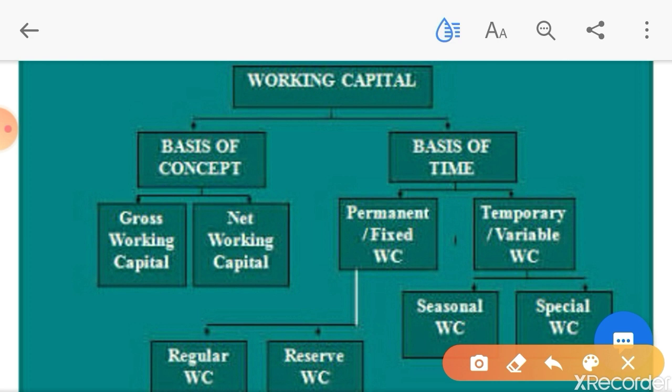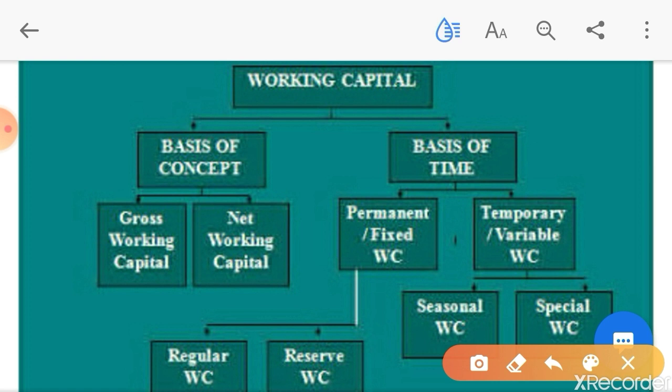Then special working capital, sometimes there may be contingencies for the future. Contingency means there can be some mishappening like strikes, lockout, like during this time which is termed as lockdown. So in this period you require extra working capital to make the payment to the staff.